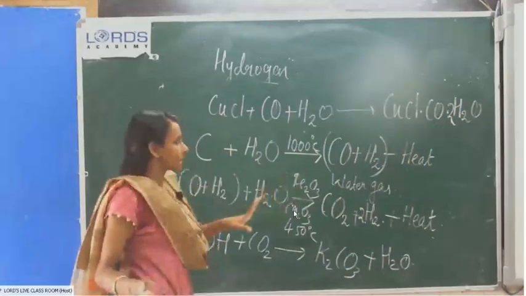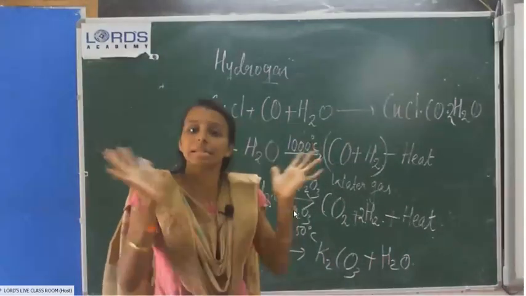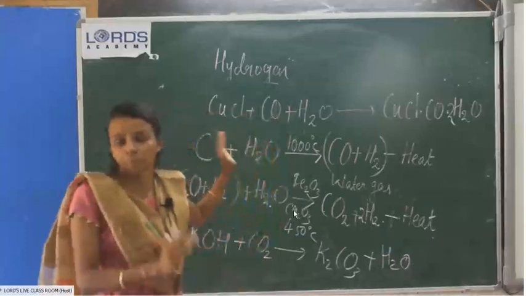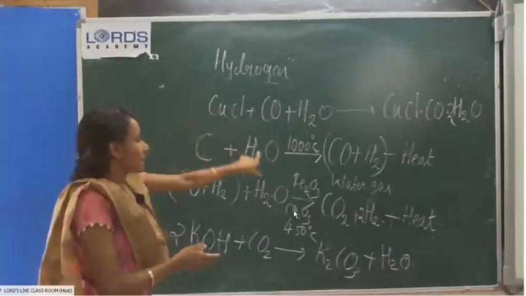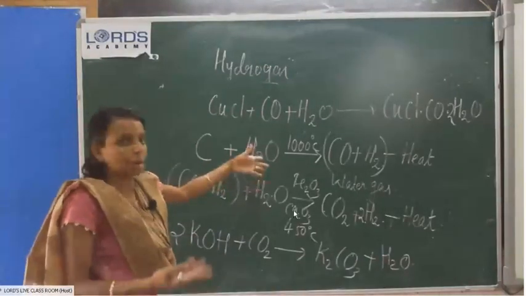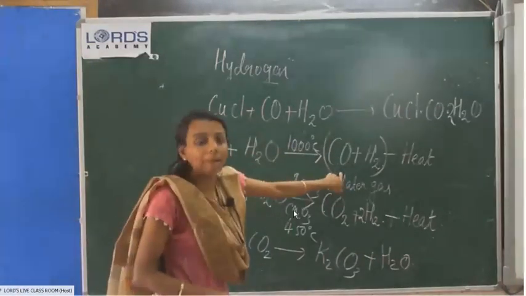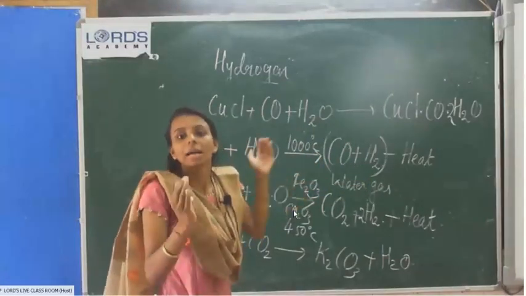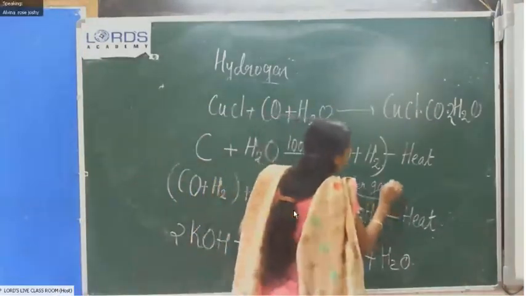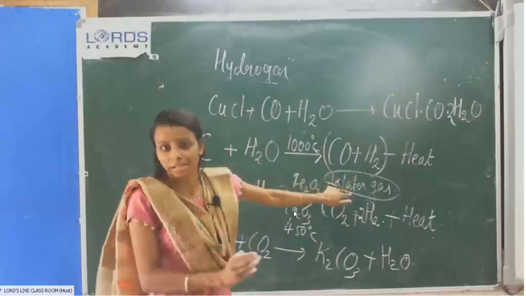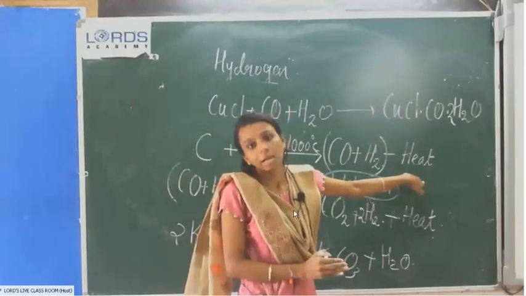I will tell it one more time, just listen here. The first step: the Bosch process is a method we use for the large scale preparation of hydrogen. Here we use red hot coke. That red hot coke reacts with steam, which means water itself. It reacts with water at 1000 degrees Celsius and we get carbon monoxide and hydrogen, a mixture we can call the water gas mixture. Heat energy is needed for this reaction. This reaction is endothermic.